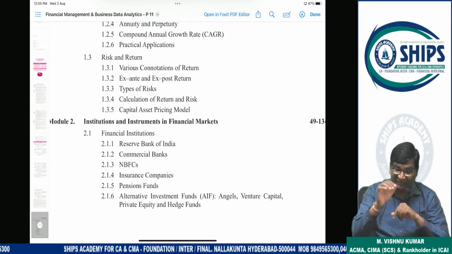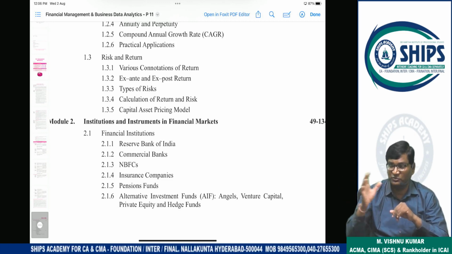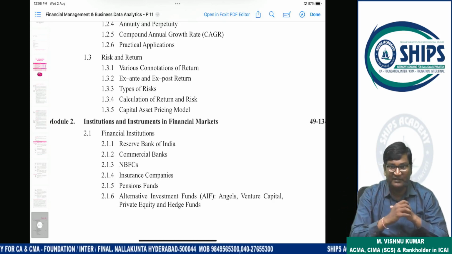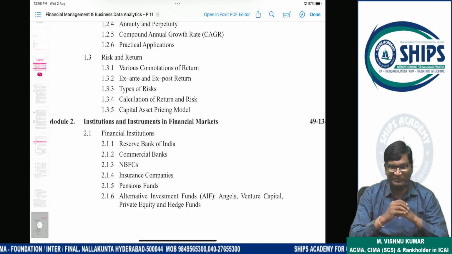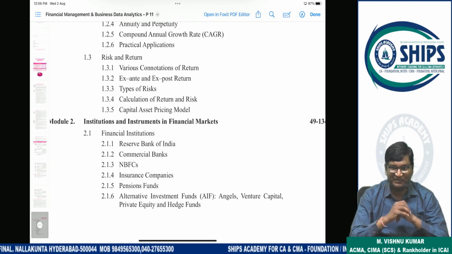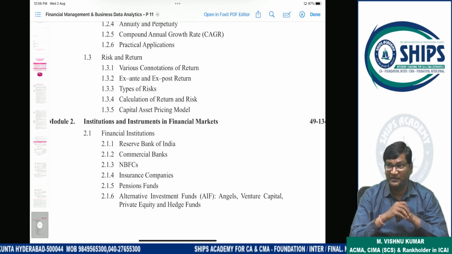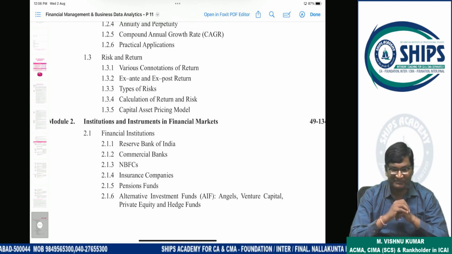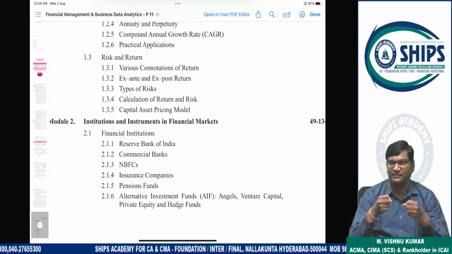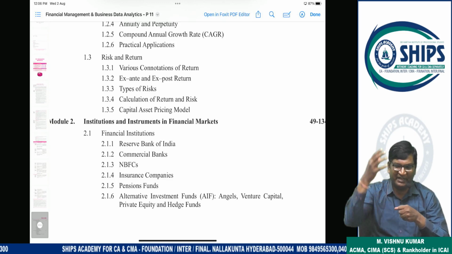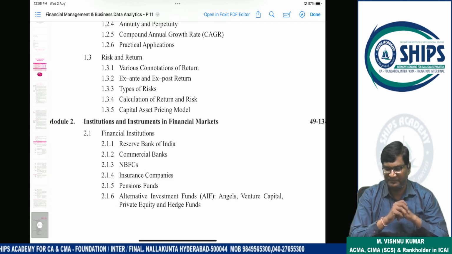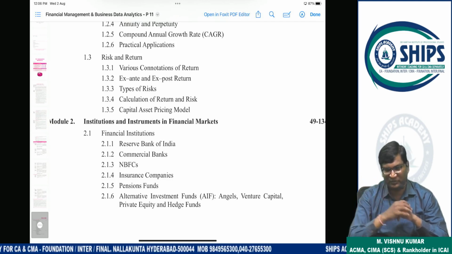Some of the money you have to invest in blue chip stock. Blue chip stock means the stock where volatility is very less. Whatever the market condition, those companies keep standing in the market. Like Reliance, HDFC, TCS, Hindustan Unilever. If the market is bearish also, these companies will stand. Losses will be very minimum. If the market falls drastically also, only minor losses will take place. So this is called blue chip stock.